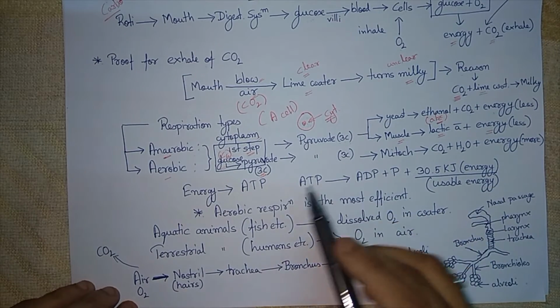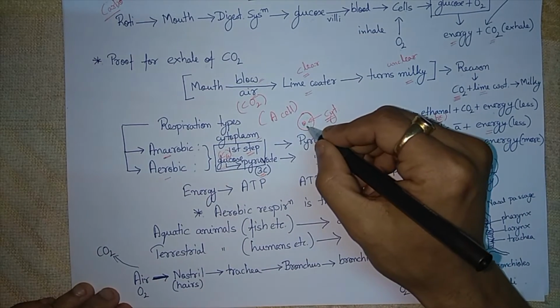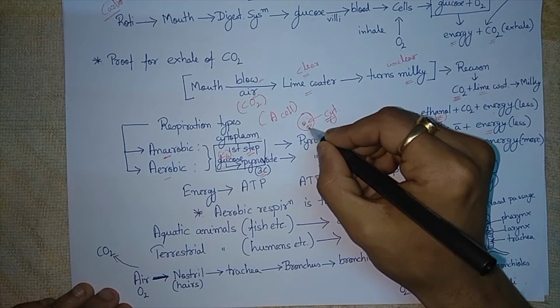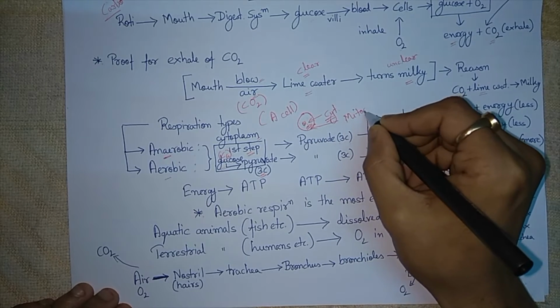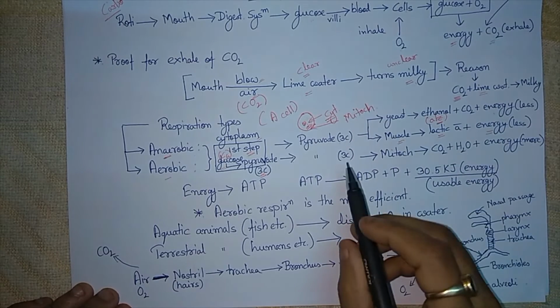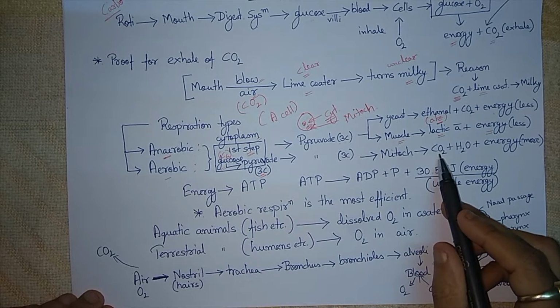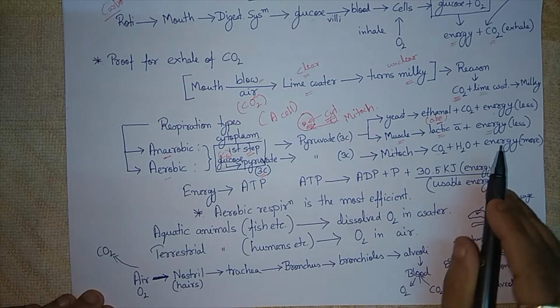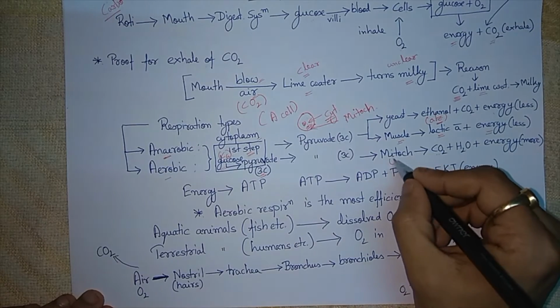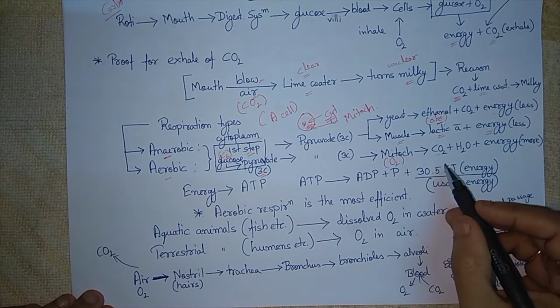But when this pyruvate enters a cell organelle named mitochondria, it converts into carbon dioxide, water and energy. Remember, this occurs only in presence of oxygen.